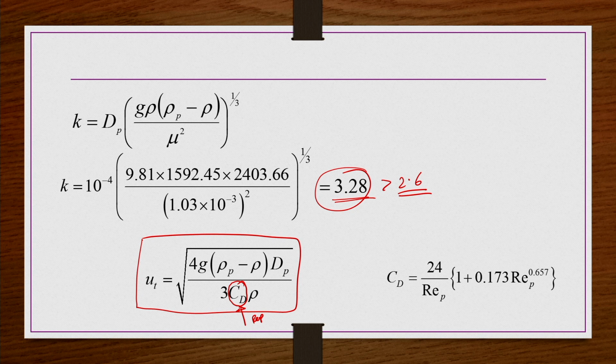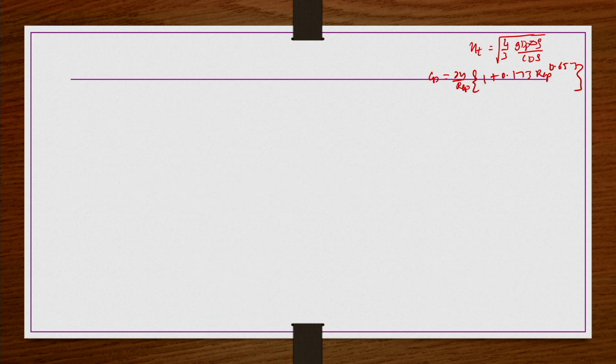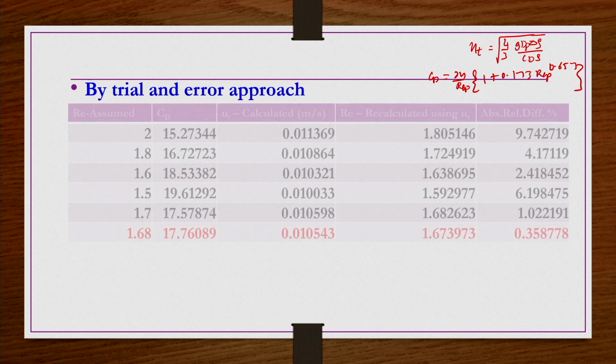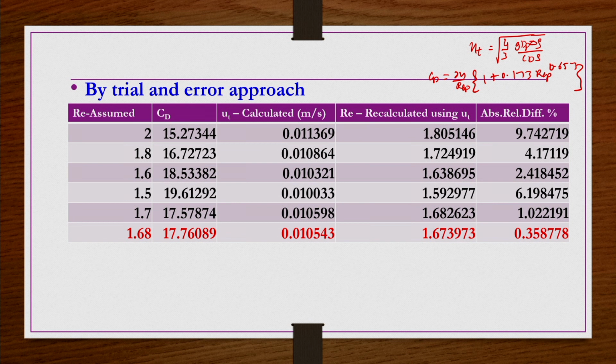For the CD versus REP relation, we use the same Schiller and Neumann correlation for spherical particles settling in Newtonian fluids, that is, CD is equal to 24 by REP multiplied by 1 plus 0.173 RE power 0.657. Then follow exactly the same approach as we did in the previous lecture as well as the previous problem to find this Reynolds number by trial and error. If you do the calculations and tabulate, you will get this information.